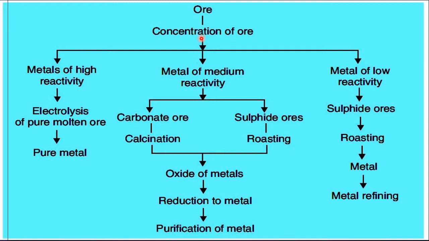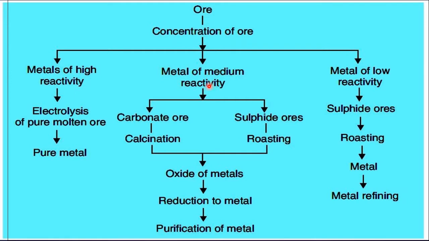After concentration of the ore, which method has to be used for separation of the metal from the ore depends upon the position of the metal in the reactivity series. If it is in a high position, it is very reactive, then electrolysis is used, meaning electricity is passed through it so that you get a pure metal. We will be studying this electrolysis in detail.